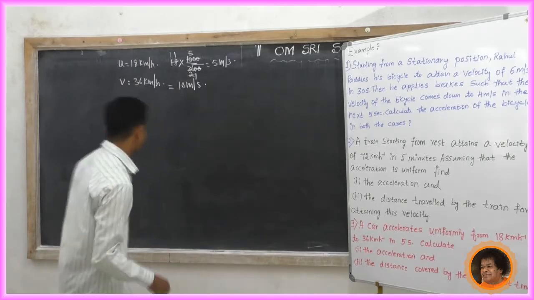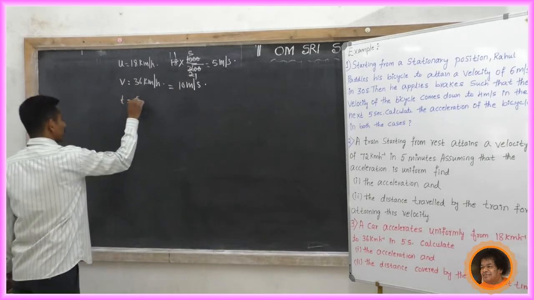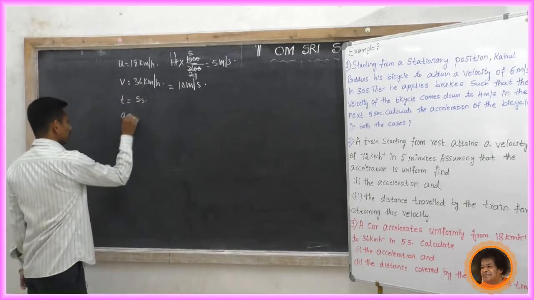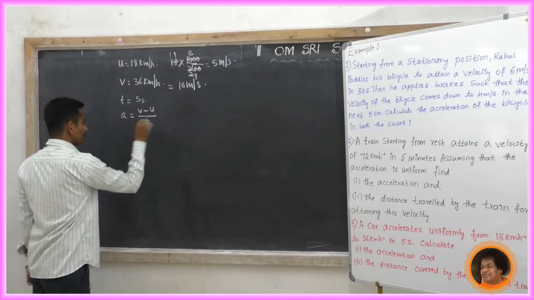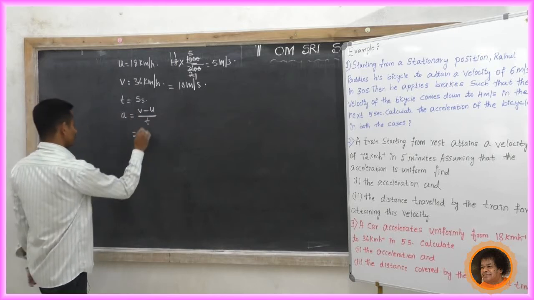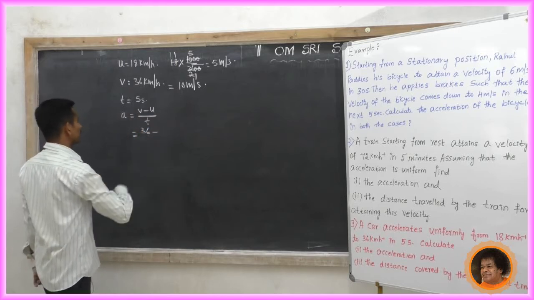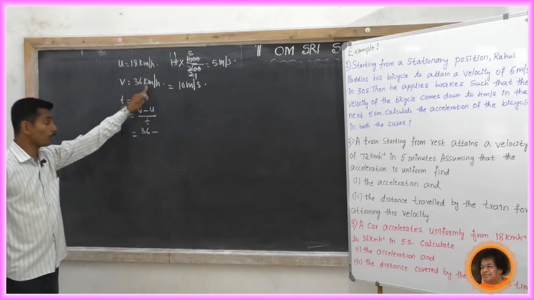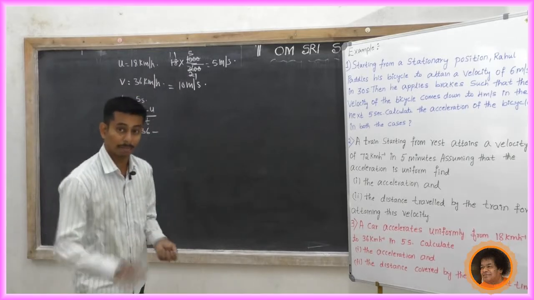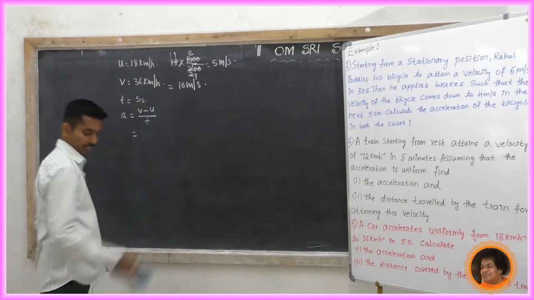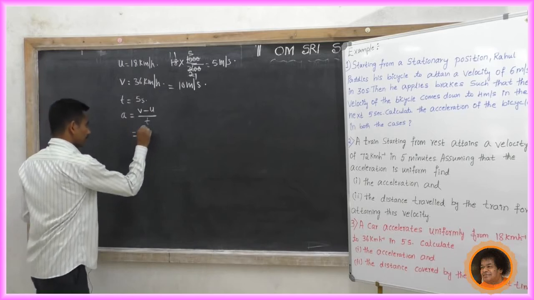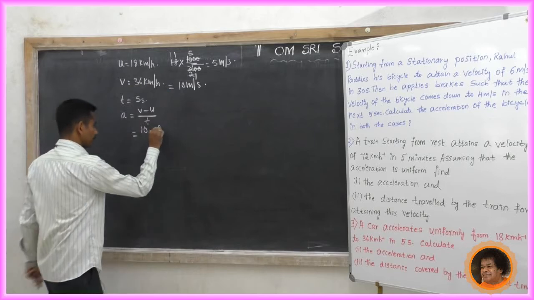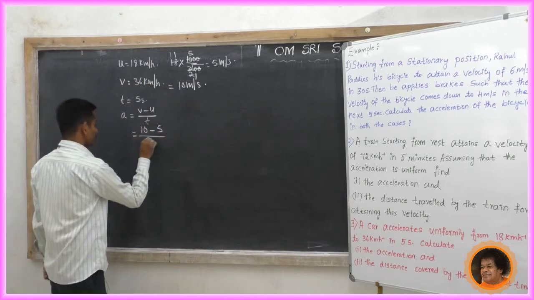After that, in 5 seconds means t equal to 5 seconds. First, find the acceleration. What is acceleration? A equal to v minus u by t. Substitute the values. What is v? Be careful, v is 36 kilometer per hour. Now it is converted into 10 meter per second. So you have to write 10 minus u. What is u? U equal to 5 meter per second, divided by 5 seconds.